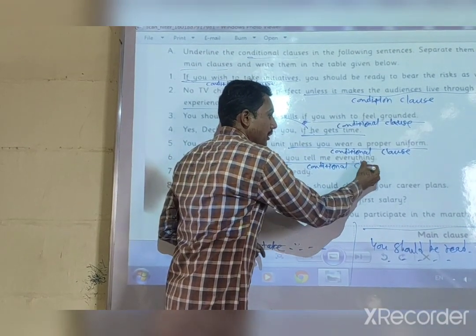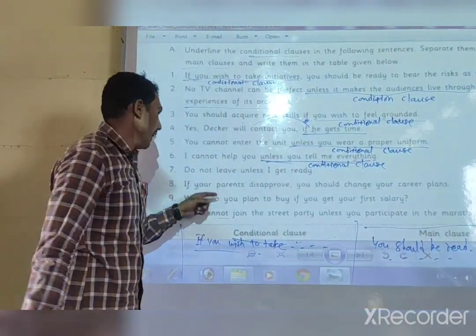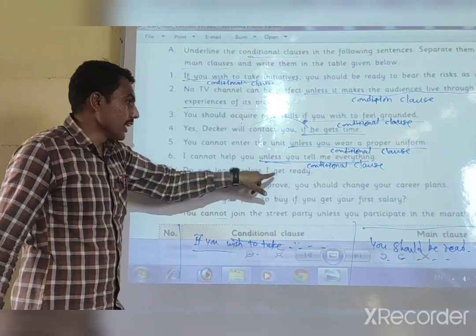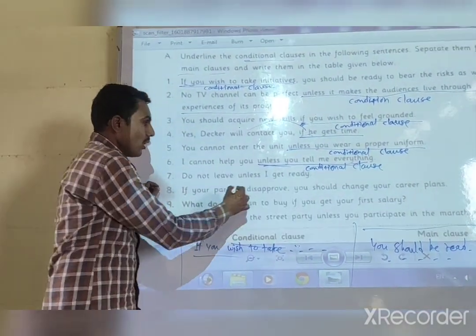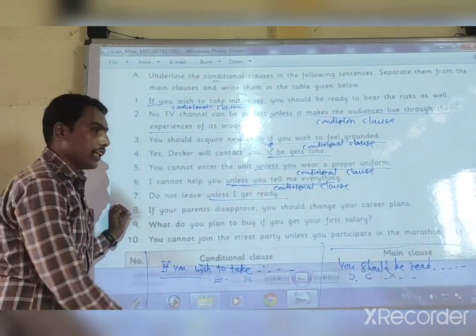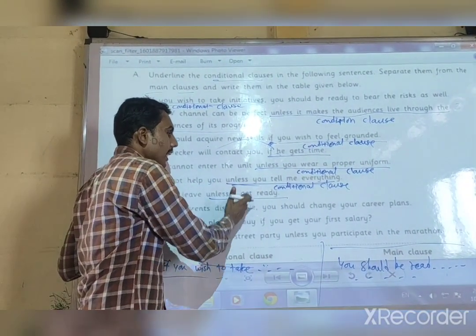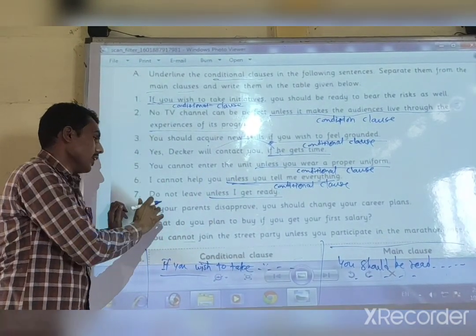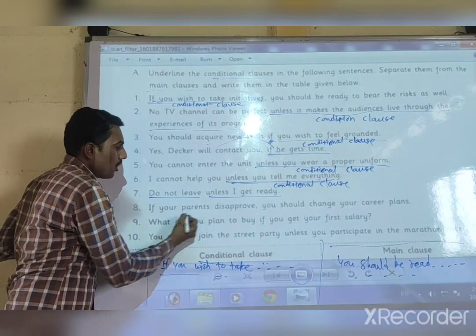Okay, next is the seventh example. Do not leave unless I get ready. In this example, "unless I get ready" shows the condition. It is one condition, and the effect here is "do not leave."